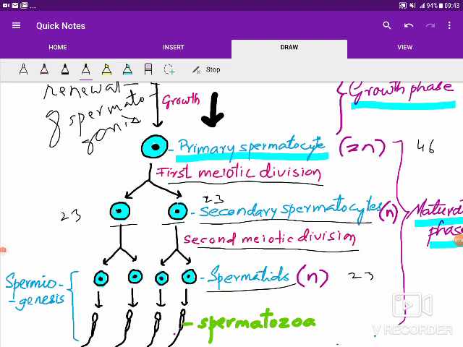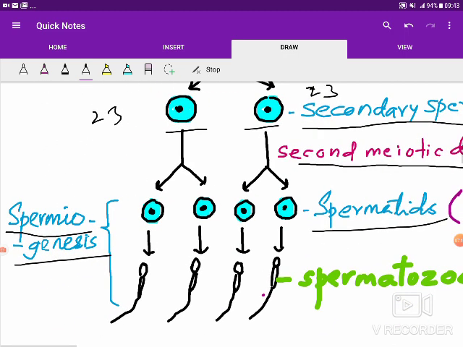Now the last part of the maturation phase is known as spermiogenesis. In spermiogenesis, the spermatids, which have round nuclei, change into highly motile, flagellated, tadpole-shaped spermatozoa. This morphological change is called spermiogenesis. Okay, that's about spermatogenesis.